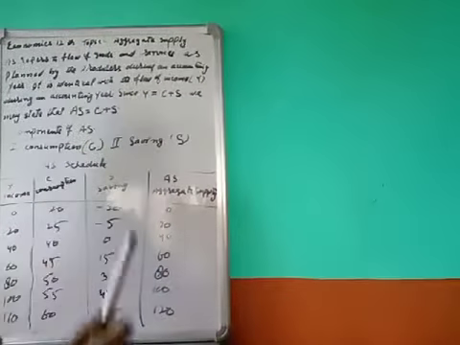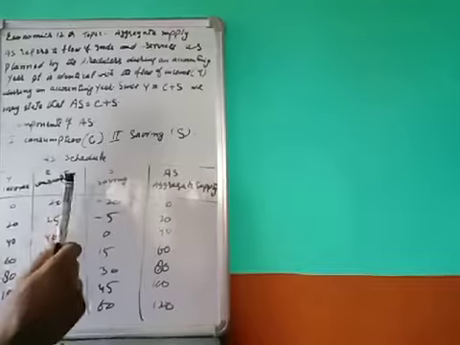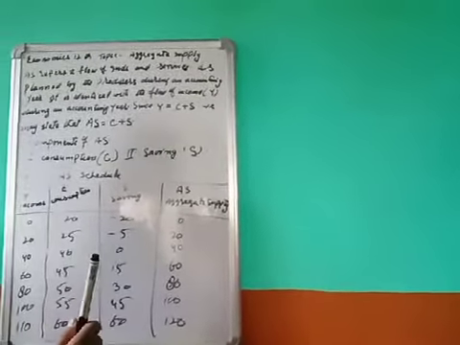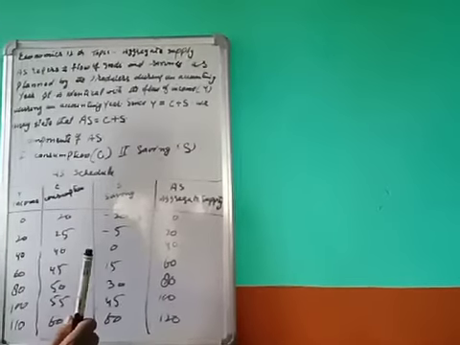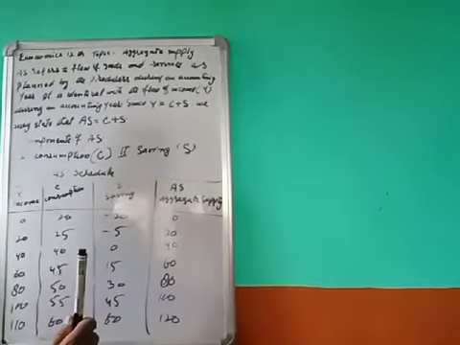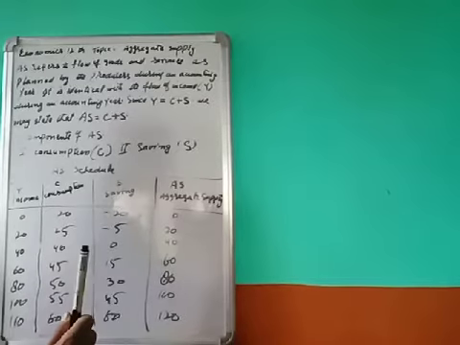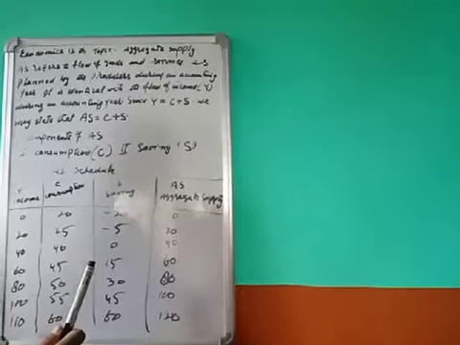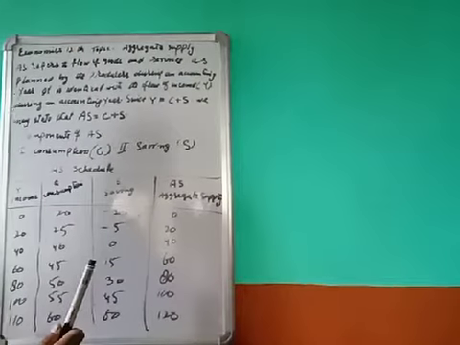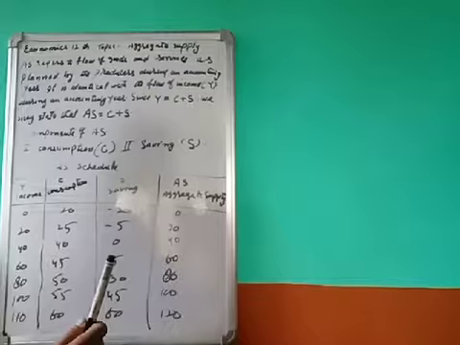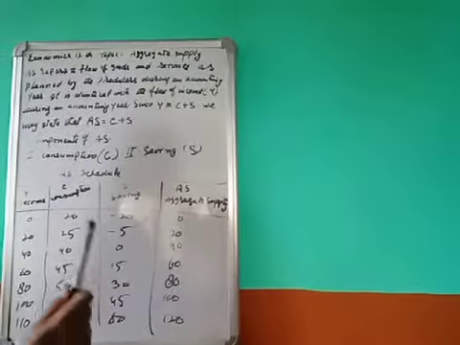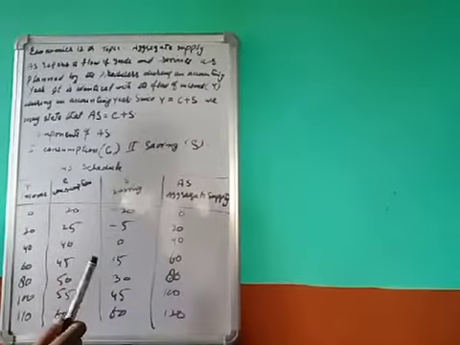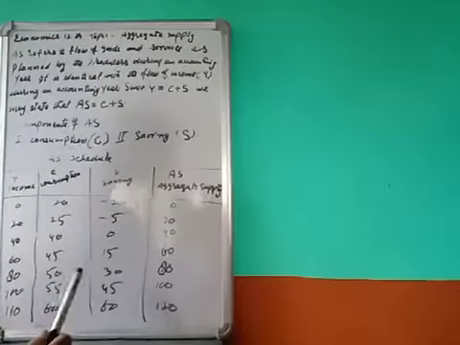And number two is saving. Saving as a component of income may be negative when the level of income is low. When consumption is more than income, what do we do? We draw on our past saving or we borrow from others. This is a situation of negative saving. Of course, saving increases as income increases, so there is a positive relationship between income and saving.